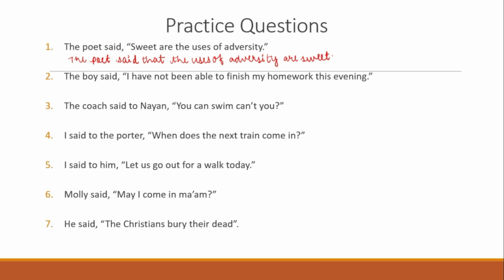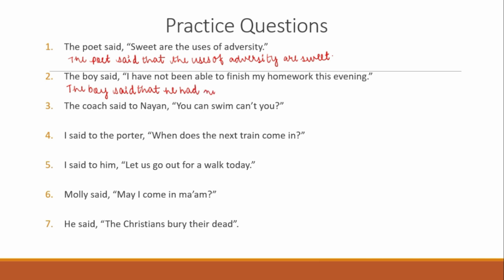The boy said, I have not been able to finish my homework this evening. So if we are changing the sentence, it will be the boy said, I will use the conjunction that. I will become he, have will become had.